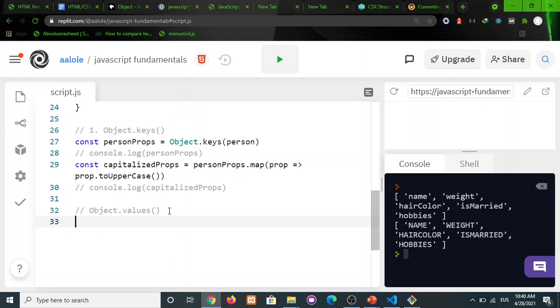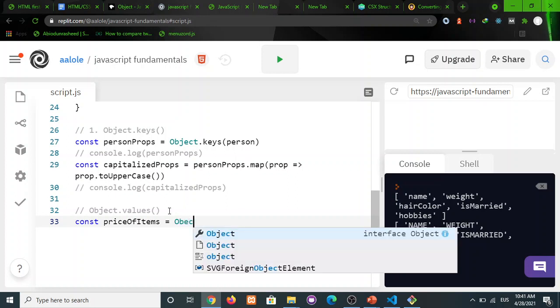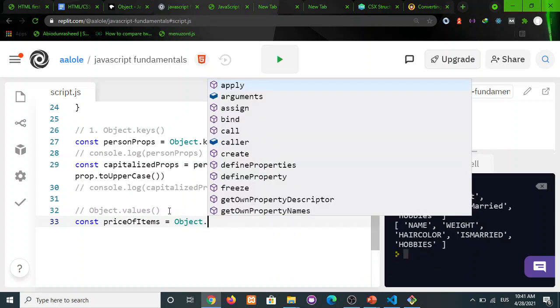For instance, const prices of items, anyhow, of items equals to Object.values.